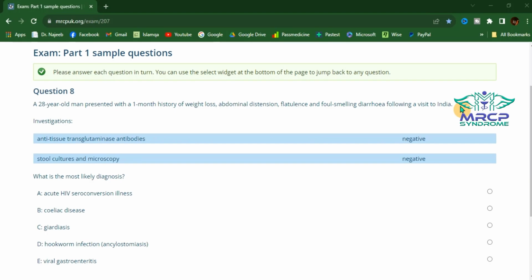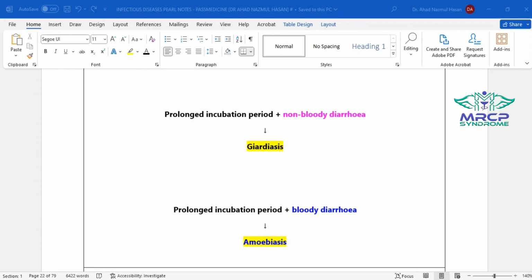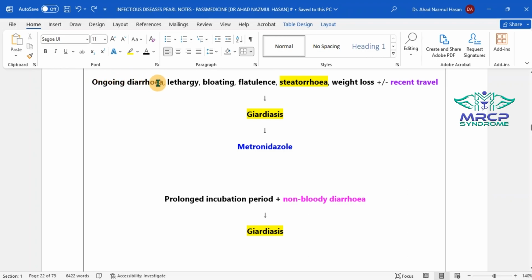To differentiate between the 2 conditions, we need to look for the pattern of diarrhea and the presence of features of malabsorption. So both amoebiasis and giardiasis will come up with the prolonged incubation period. Bloody diarrhea is a feature of amoebiasis. Non-bloody diarrhea is a feature of giardiasis. Patient with giardiasis will also come up with the features of malabsorption: history of ongoing non-bloody diarrhea, lethargy, bloating, flatulence, steatorrhea, weight loss, with or without history of recent travel. The most likely diagnosis is giardiasis.